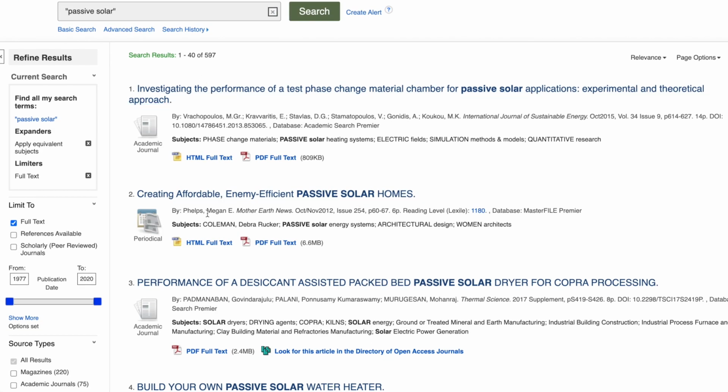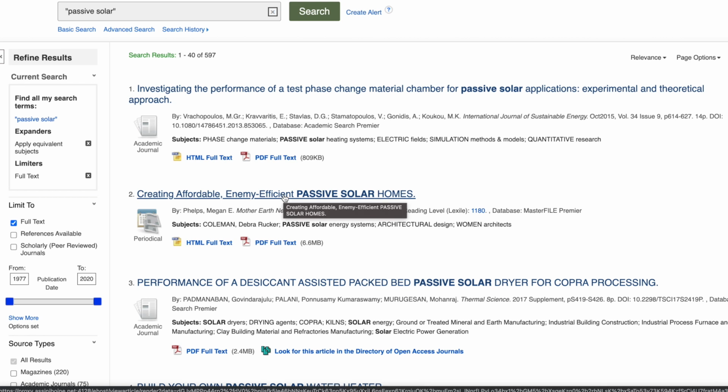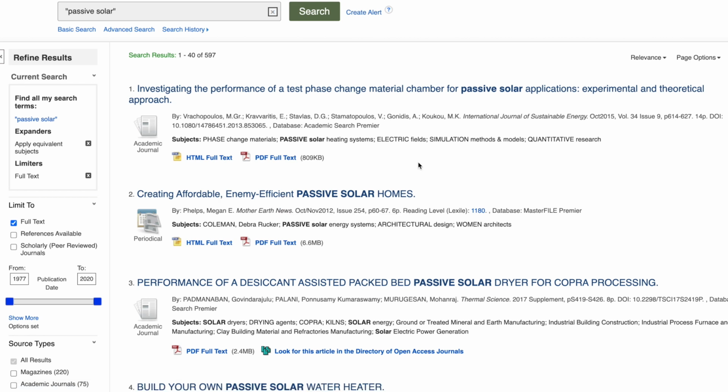And so it's pulling up articles that are trusted and reliable. These have gone through the reliability process. They've been checked by experts. They've been written by experts. We can trust these sources. In your essay, you have to have at least one source from EBSCOhost.